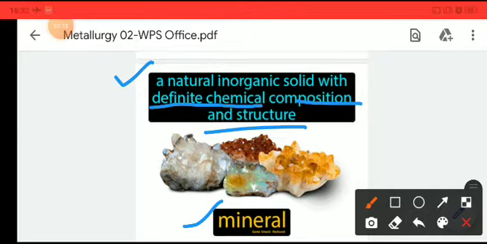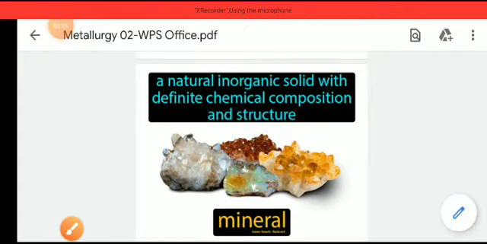So what is a mineral? A mineral is basically a compound that consists of a particular element, and that compound will be called the mineral of that particular element.